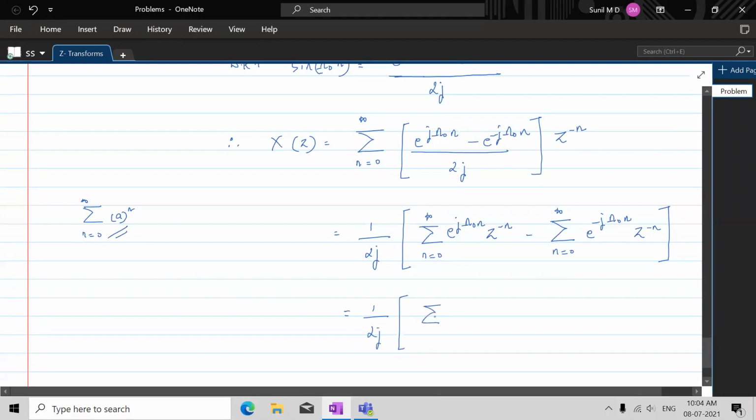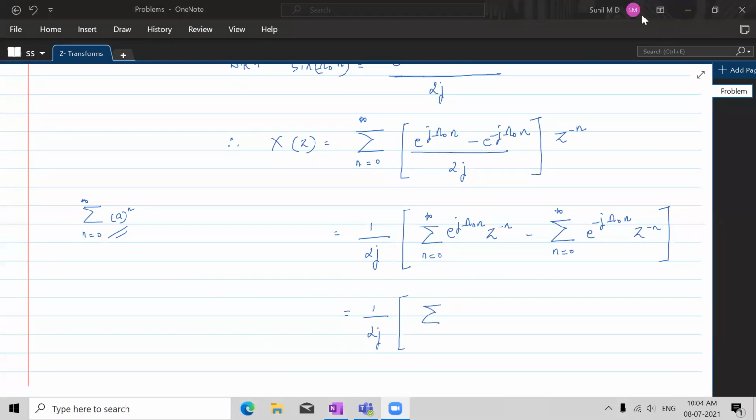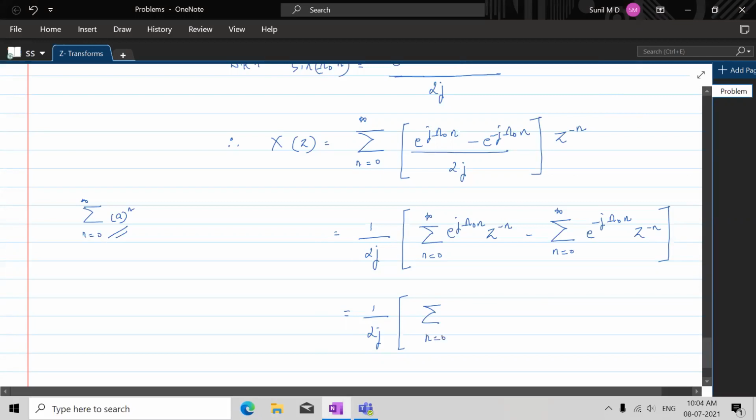Fine. So this summation can further be written as n equal to 0 to infinity, then it's e power j omega naught z to the power minus 1, and whole to the power n, so that we get this particular form.